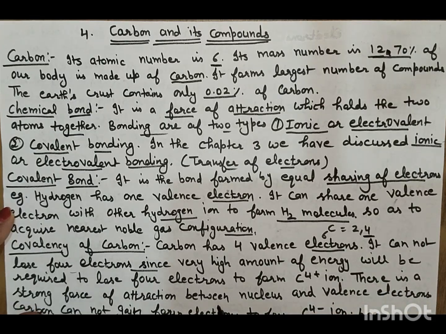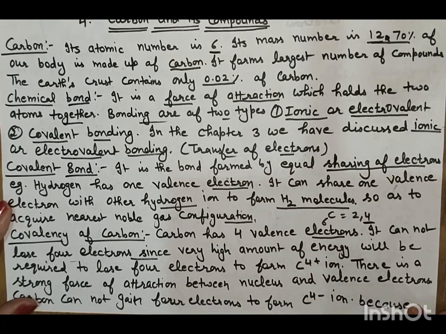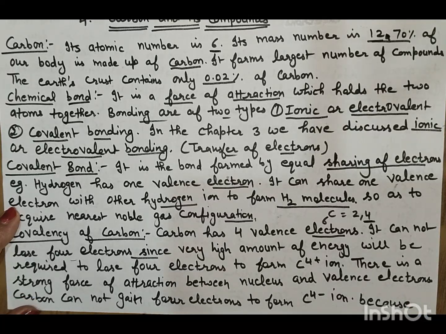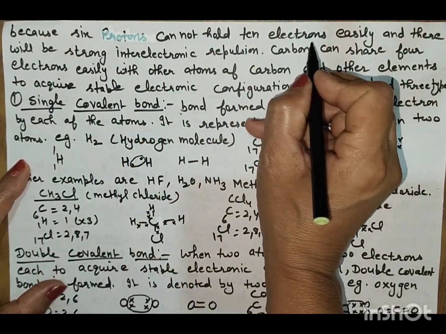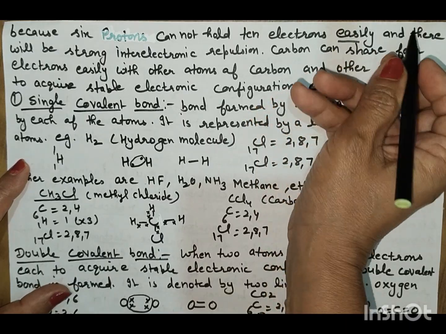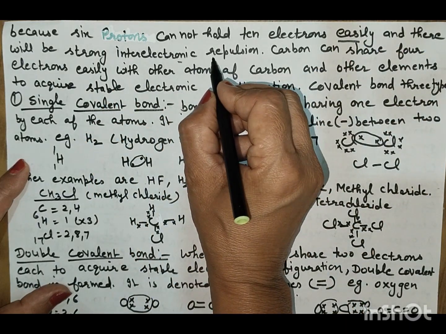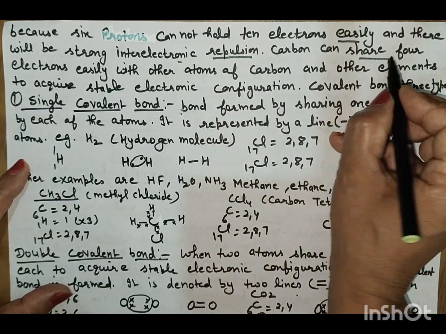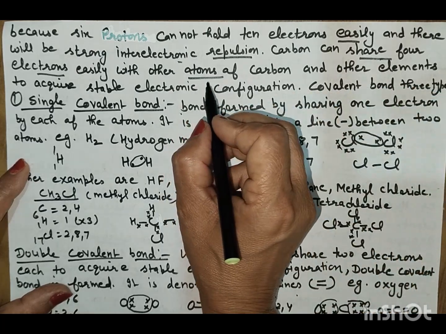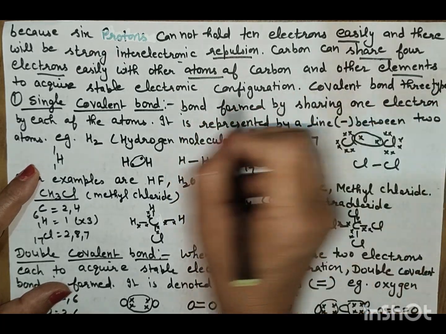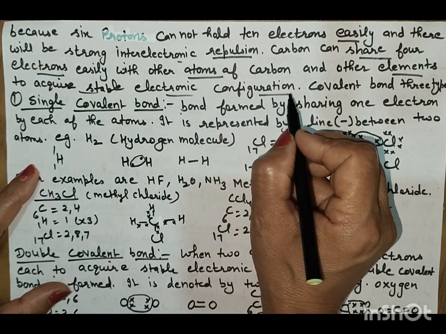There is a strong force of attraction between the nucleus and the valence electrons. Carbon cannot gain 4 electrons to form the C4- ion either, since 6 protons cannot easily hold 10 electrons and there would be strong inter-electronic repulsion. So carbon shares 4 electrons easily with other atoms. It can share, but transfer is not possible, and the other elements also acquire a stable electronic configuration.